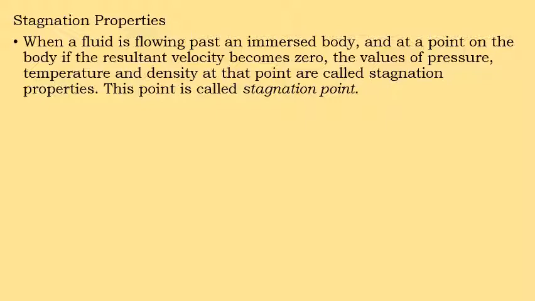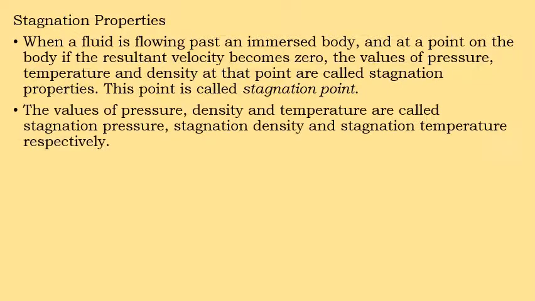At one point, the resultant velocity will be equal to 0, that is, while the fluid is coming in contact with that stationary body. When the resultant velocity becomes 0, the values of pressure, temperature and density at that point are called stagnation properties. That particular point is called the stagnation point.